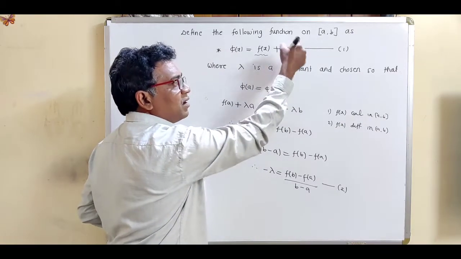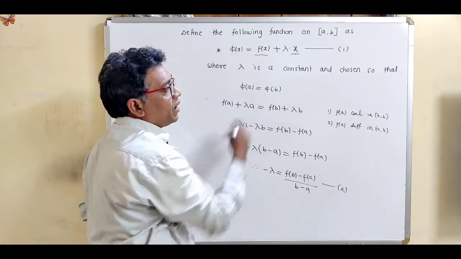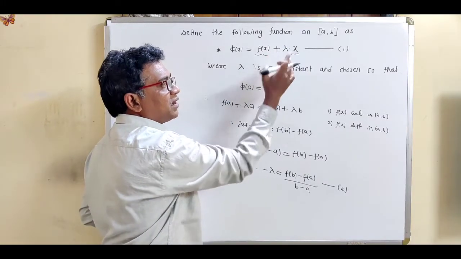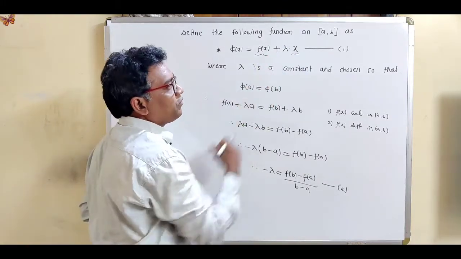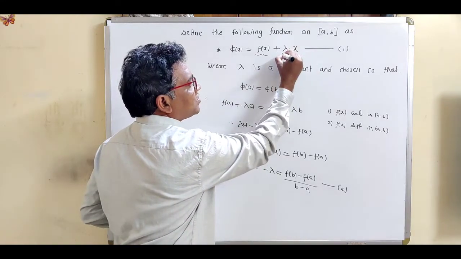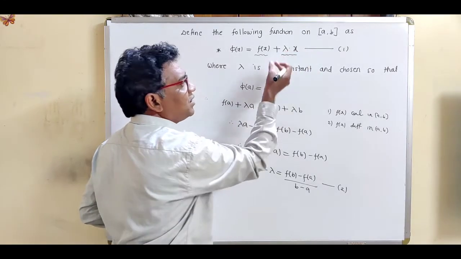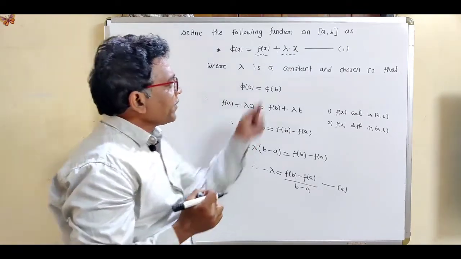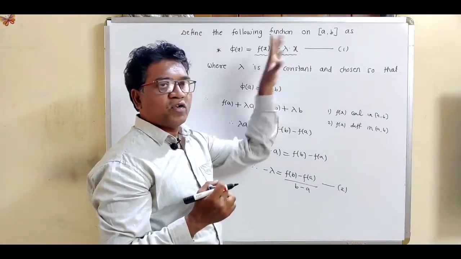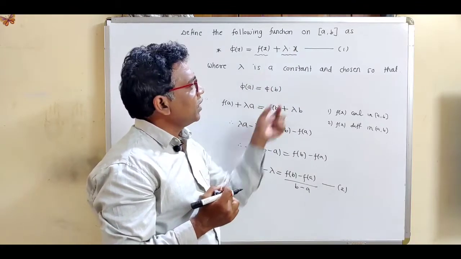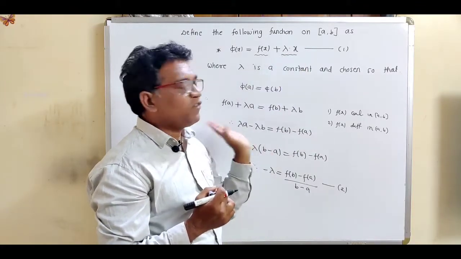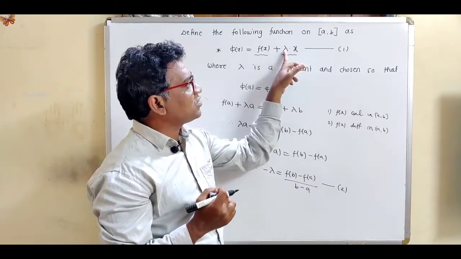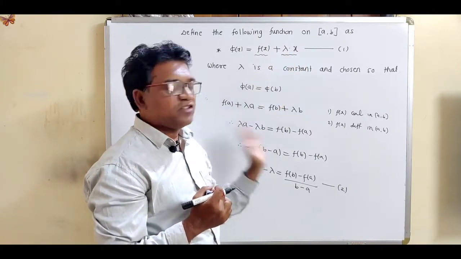It is always a continuous and differentiable function. Lambda is a constant, which is again a continuous and differentiable function. So lambda x, in total, is a continuous as well as differentiable function. See what is the reason? X is always continuous because it is a polynomial function. X is again a differentiable function. Lambda is constant, which is again continuous and differentiable.